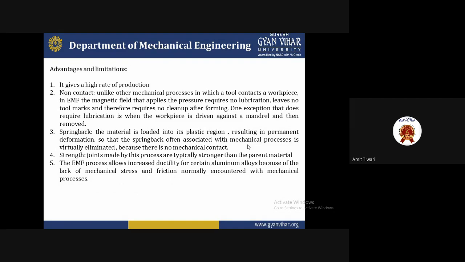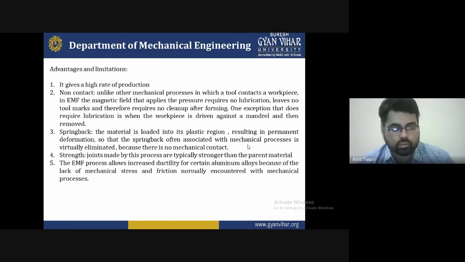One exception that does not require lubrication is when the workpiece is driven against a mandrel and then removed. So that's why we can say the third benefit is spring back. The material is loaded into the plastic deformation, resulting in permanent deformation. Spring back, often associated with mechanical processes, is virtually eliminated because there is no mechanical contact with them.